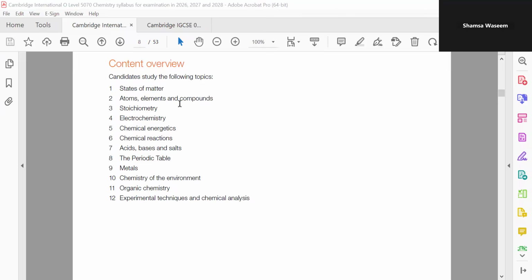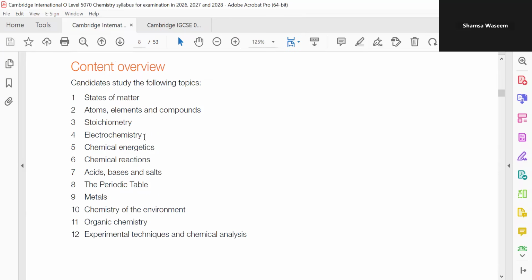So these are the 12 topics which are to be covered to appear for your CIE examinations, including May, June, or October, November. It's going to be the same for IGCSE and O levels, right? The same topics are there, even the objectives as well. Starting from states of matter, then stoichiometry, atoms, elements, and compounds, in which we are going to discuss the ionic compounds, bonding, atomic structure, and all.